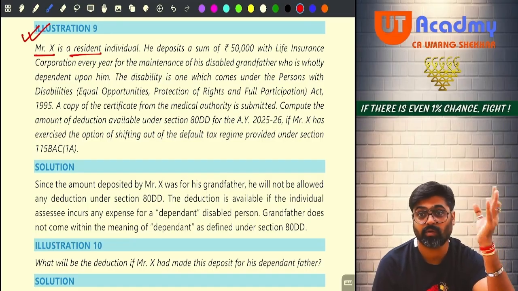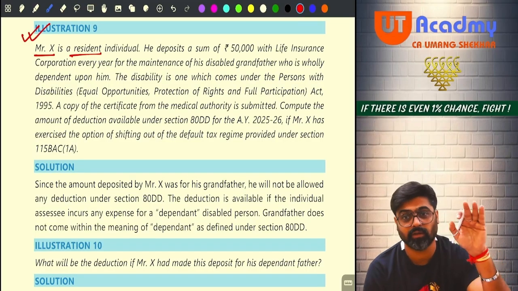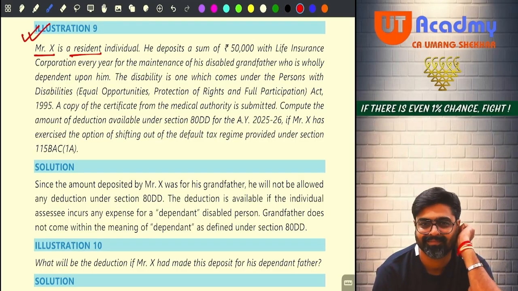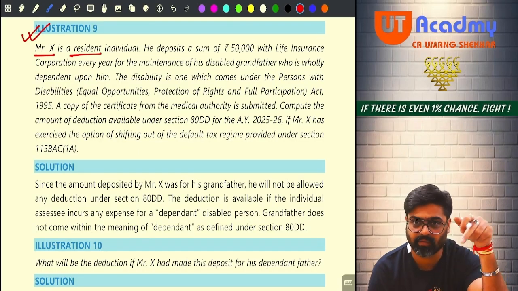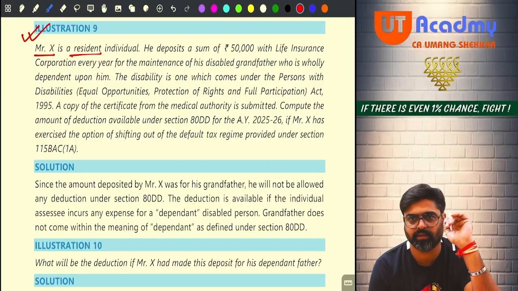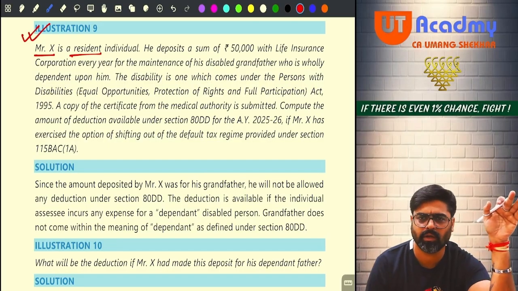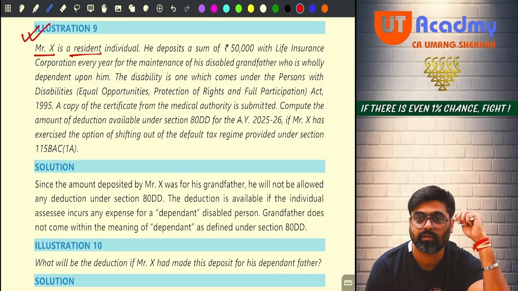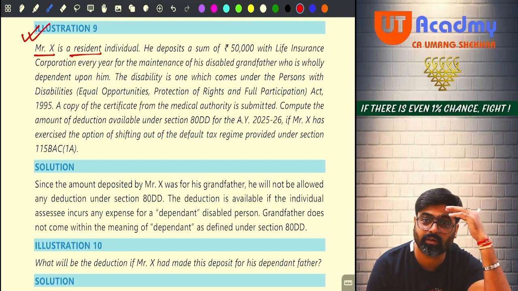The person for whom he is incurring this expense is a non-resident along with him. Grandfather for whom he is incurring the expenditure is a non-resident along with Mr. X. So Mr. X is also non-resident. His grandfather is also non-resident. Will he get 80DD? No.